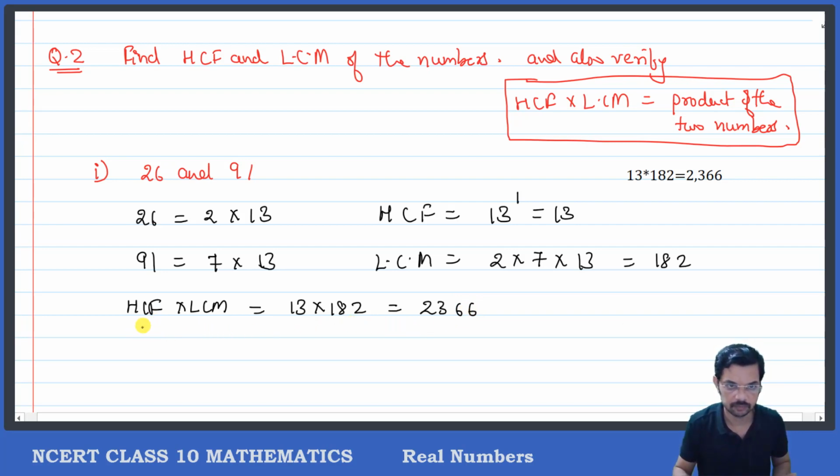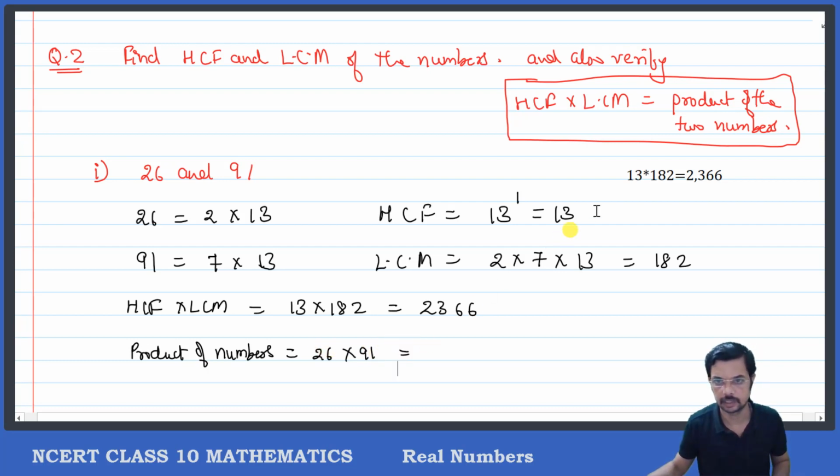Same way, what is the product of the two numbers? This is 26 into 91. We can check that also here. 26 into 91 will be equal to the same number, 2366.